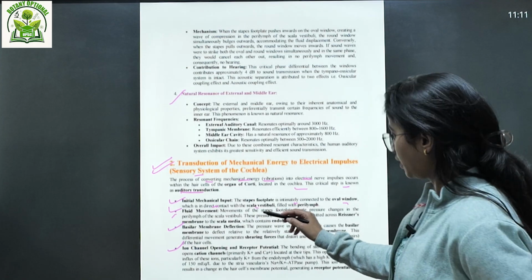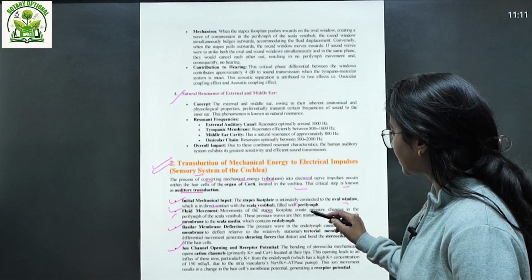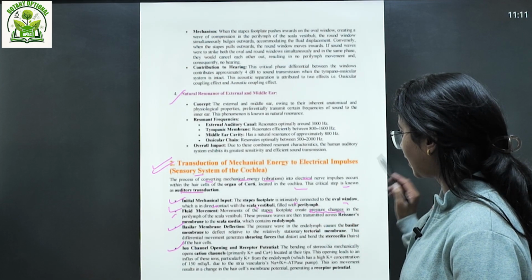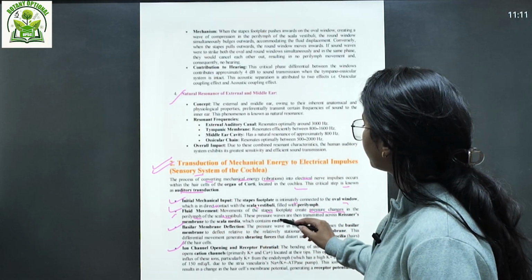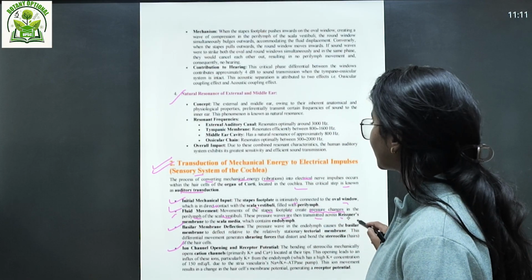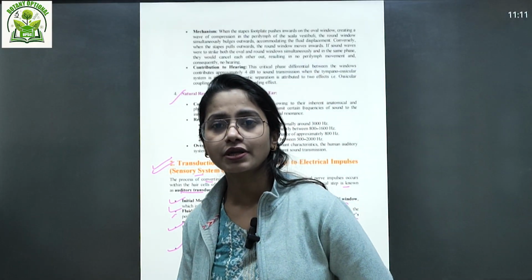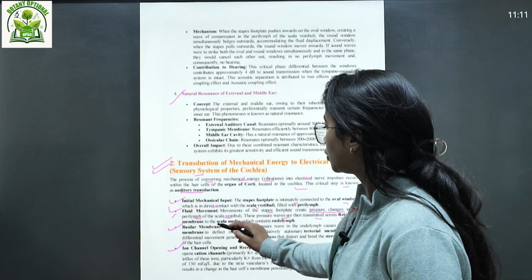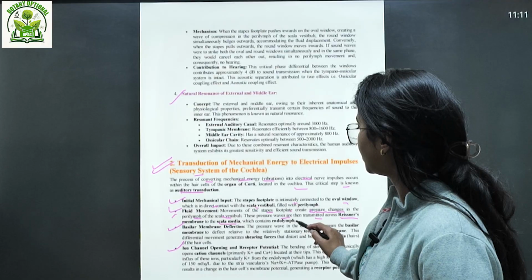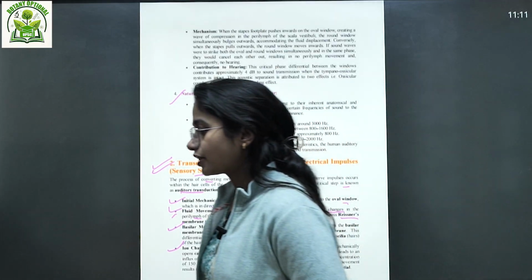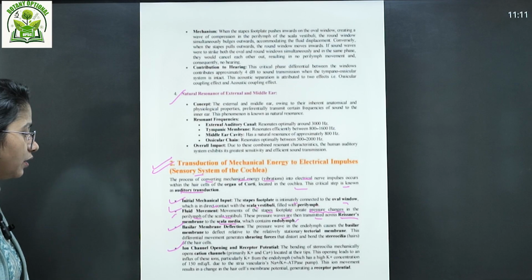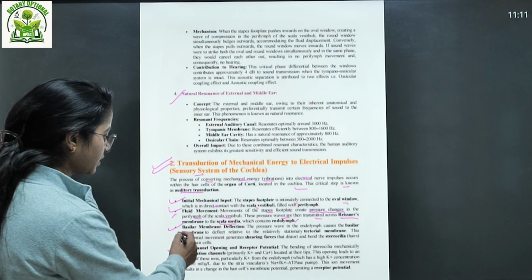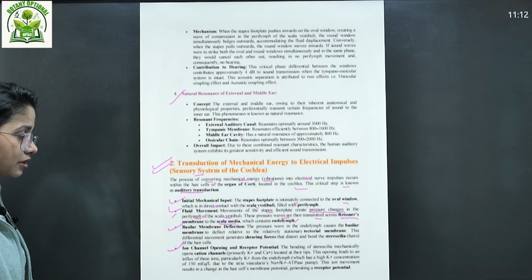Then the fluid movement of this stapes footplate creates pressure changes, underline that, in the perilymph of the scala vestibuli. These pressure waves are then transmitted across the Reissner's membrane to the scala media, which contains the endolymph. So here there are two things: the vibration which is created in the perilymph is transmitted to the endolymph. Endolymph is in the scala media. Okay. Then the basilar membrane, that is a deflection.